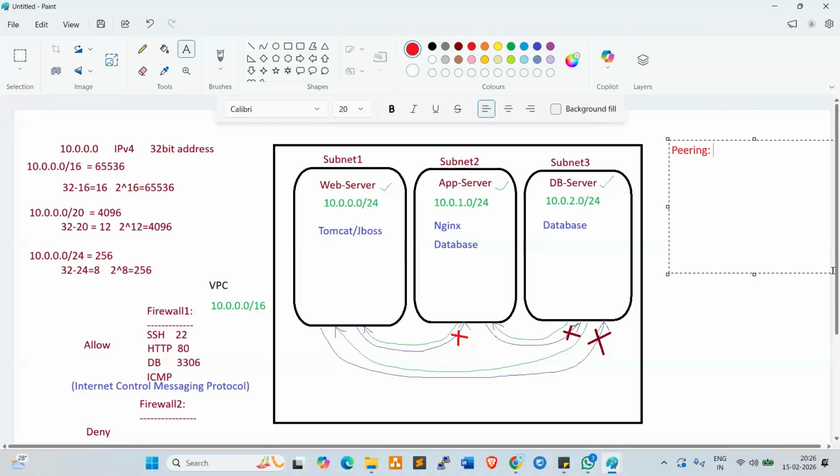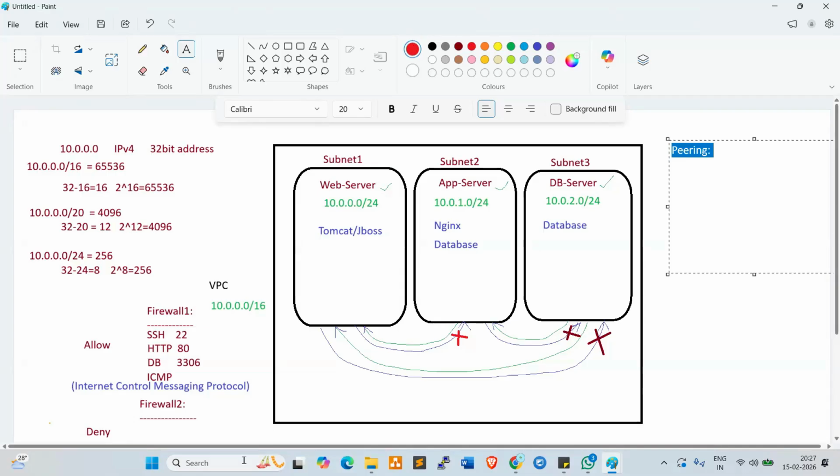Instead of creating individually, we can create a peering where one server can communicate with another using the peering. Fine. So peering, this entry question, Andy. We already discussed it: communicating between different VPCs. Yes, correct. Communication between two different VPCs. So peering is a service which allows you to communicate between two VPCs.